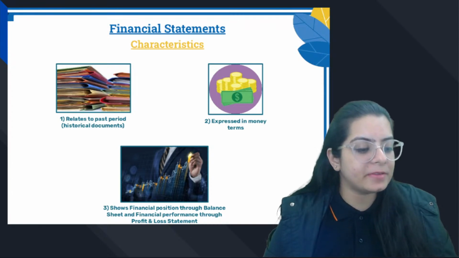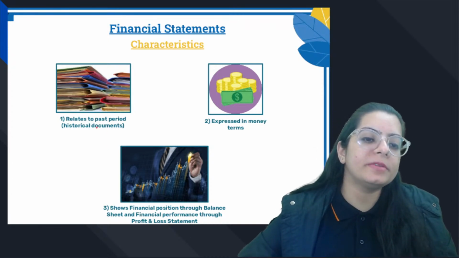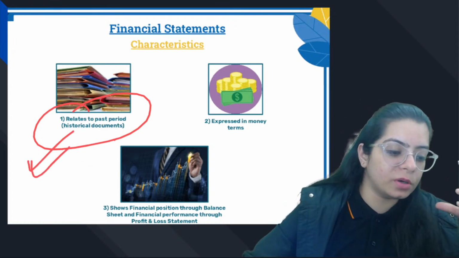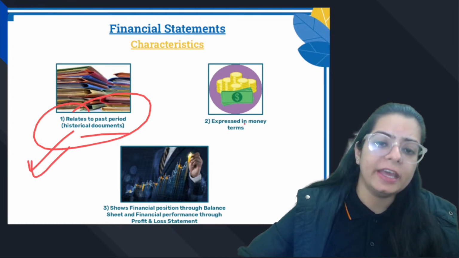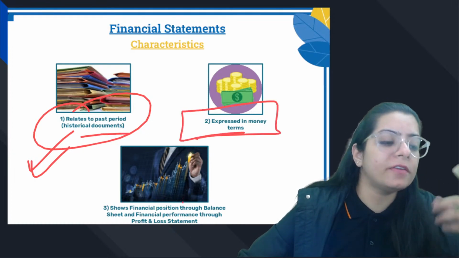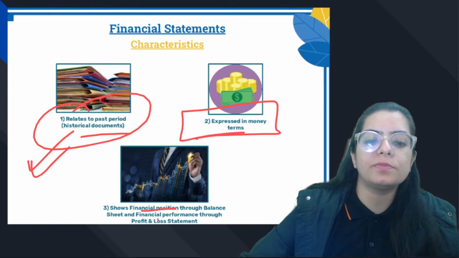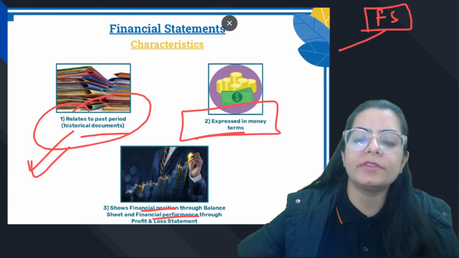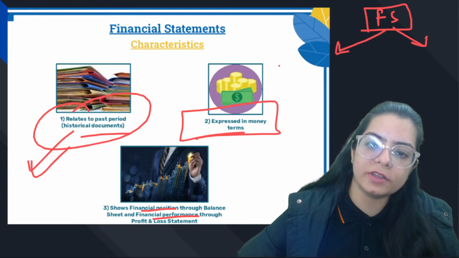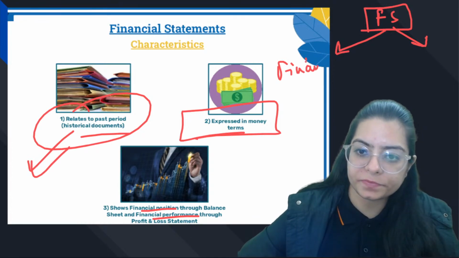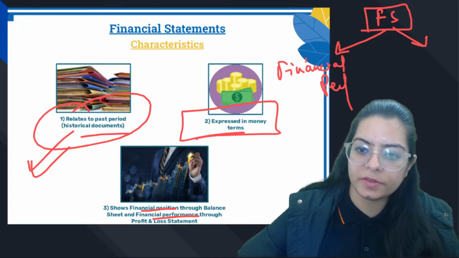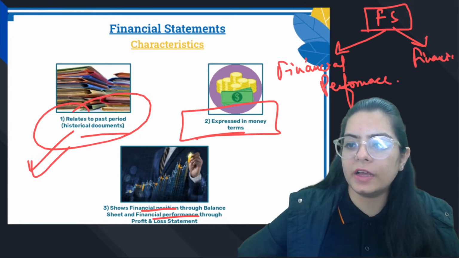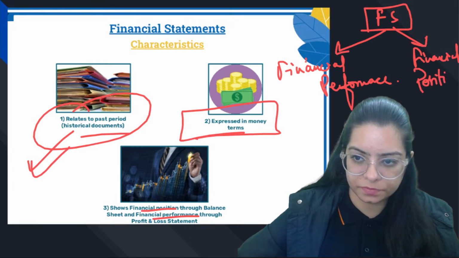What are the characteristics of financial statements? Financial statements are related to past periods, whatever you have done in the whole year and the values of previous time, that only you are going to keep again. Expressed in terms of money, of course. And financial statements tell you financial position and financial performance. They always tell two things: financial performance, and financial position.